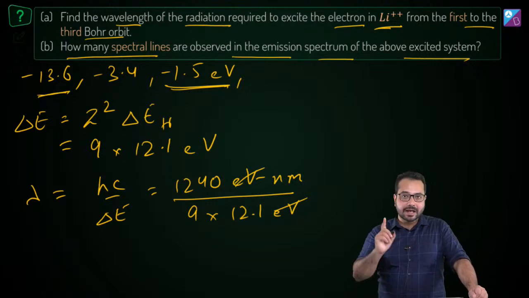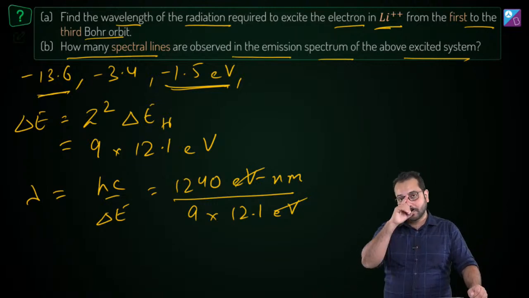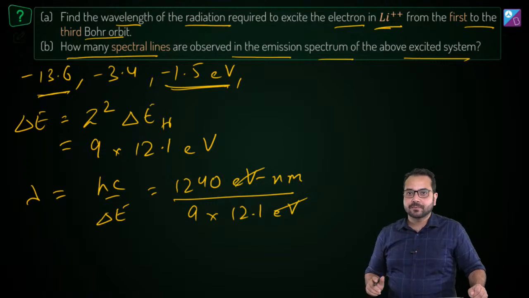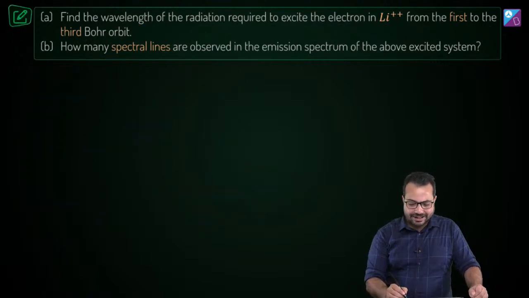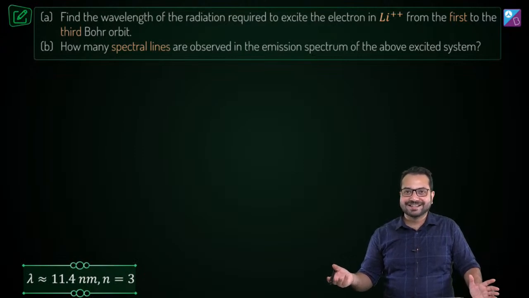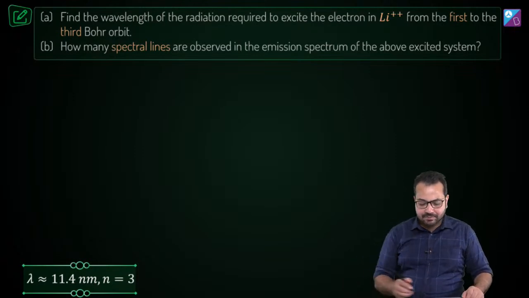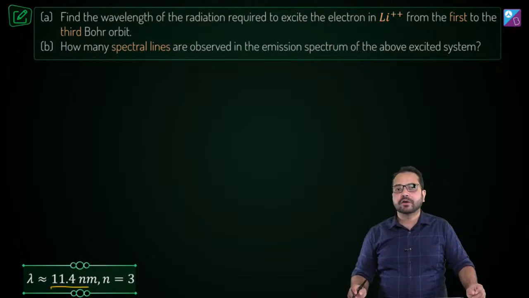Yes, hypergaming, absolutely, it's good to remember all these values. Okay, it's very important to remember these values. Trust me, it is going to save some time for you. Alright, so if we do this calculation, I'm sorry, I'm skipping the calculation in the interest of time. It's a very straightforward, simple calculation. So lambda is going to come out to be approximately 11.4 nanometer.